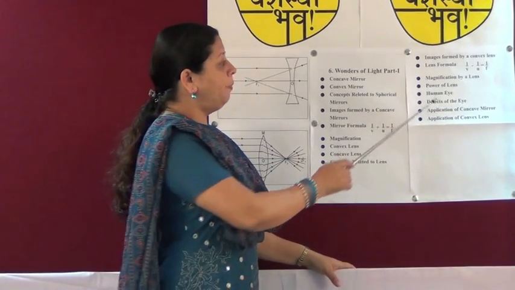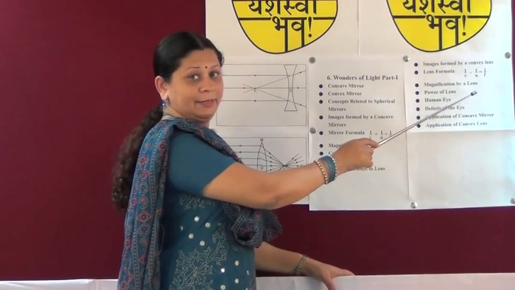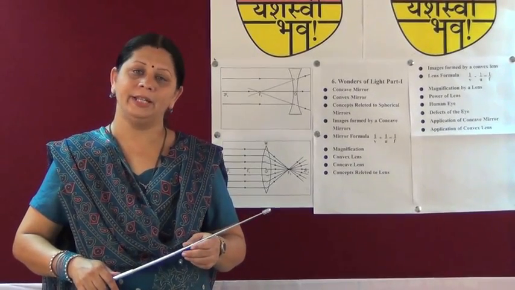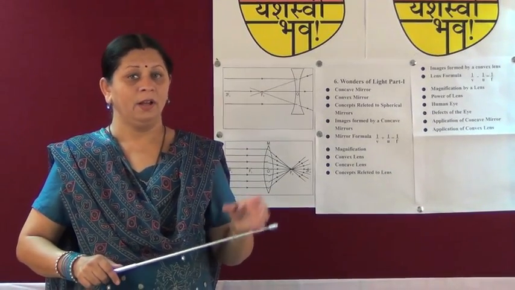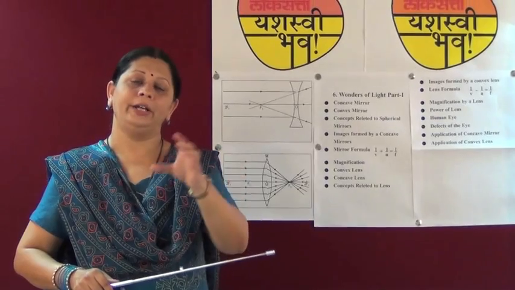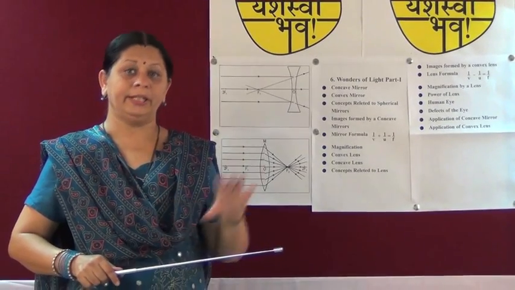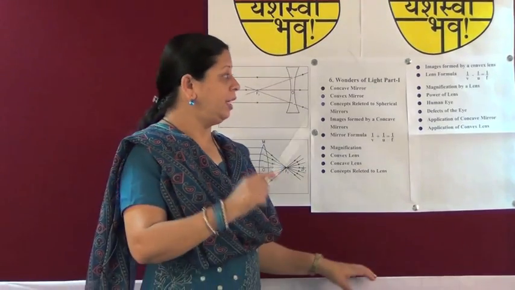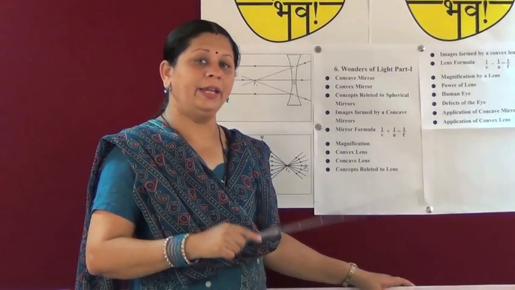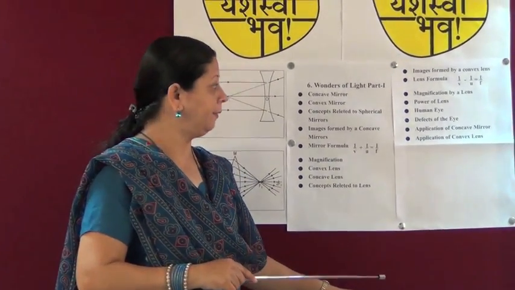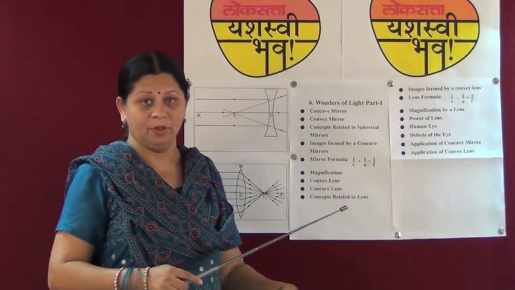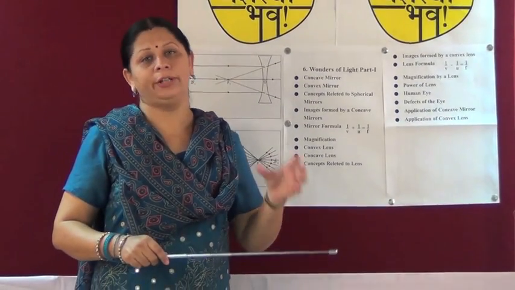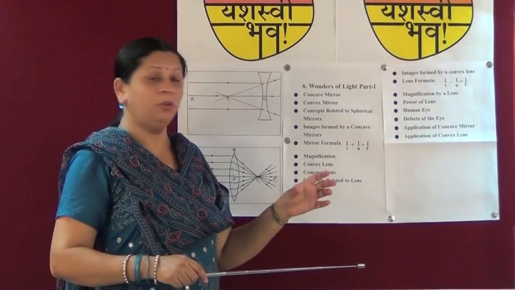Now, what do you mean by magnification of a lens? Magnification of a lens is given as the ratio of the height of the image and the height of the object. That is, m is equal to h2 upon h1, where h2 is the height of the image and h1 is the height of the object. Now, what is the power of a lens? Power of a lens is the ability of the lens to converge or diverge the rays with respect to focal length.